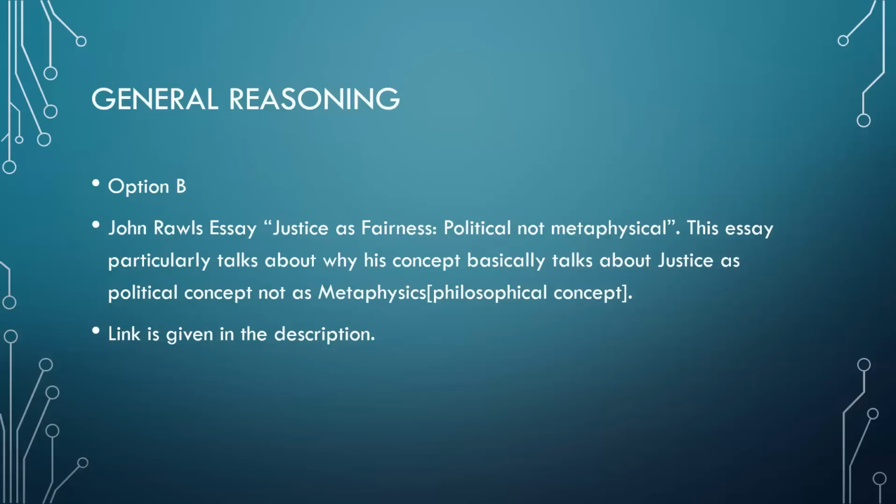This essay particularly talks about why his concept of justice as fairness is totally political. Because before his concept of justice, everyone was talking about justice as an abstract thing, like a tooth for a tooth, an eye for an eye, it should be done. So it's an abstract thing, there is nothing political in it. He is the first person to pronounce this kind of political nature of justice. So that's why his theory was quite a renowned theory in the matter of justice. The link is given, kindly go and check it out.